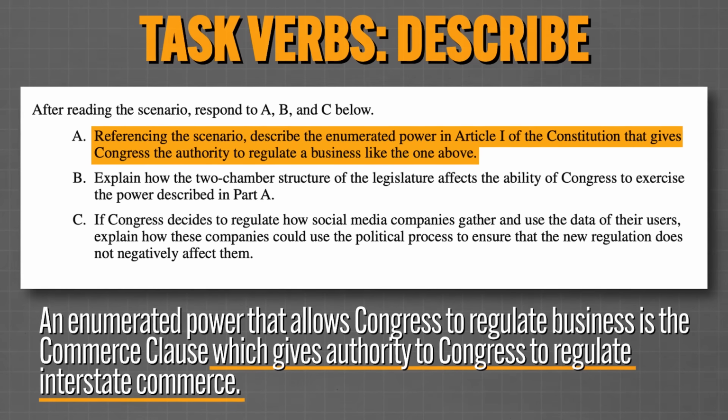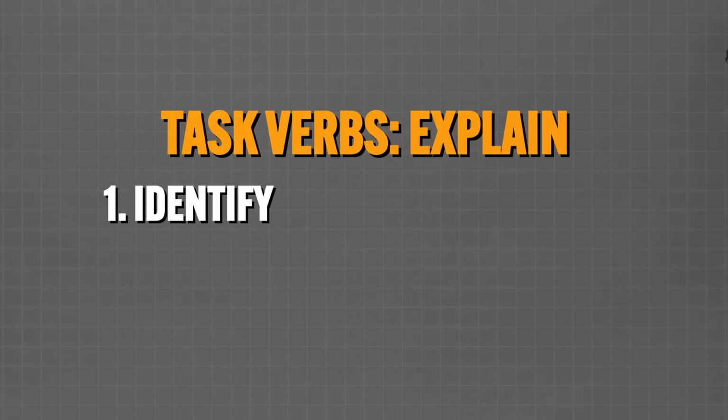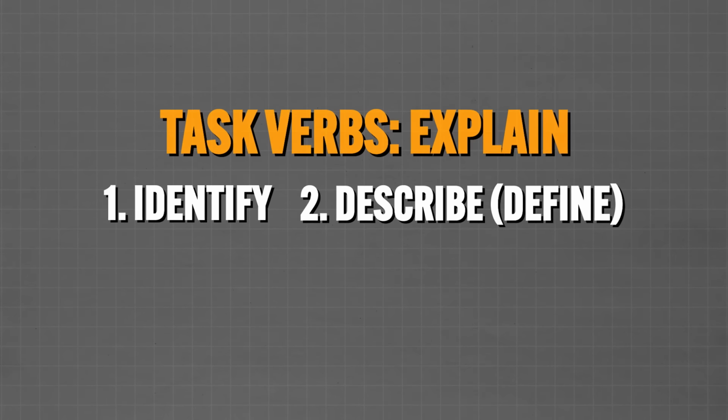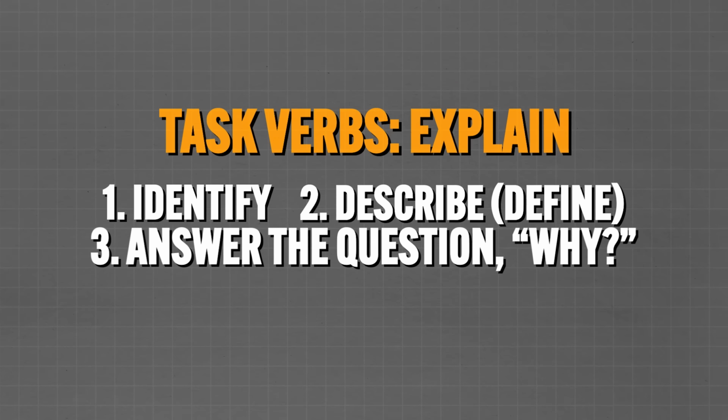Okay, now explain is the toughest of all, and this typically requires a short paragraph to answer. So to give a good explain answer, you need to do 3 things, and I've already told you about the first 2. First, identify your answer. Then second, describe it, which is to say define it. And then the third step is to answer the question why.